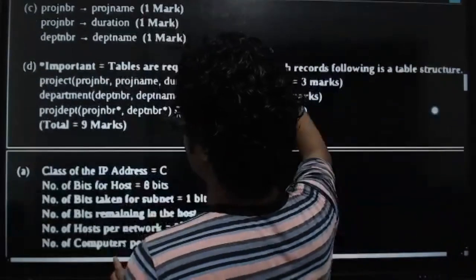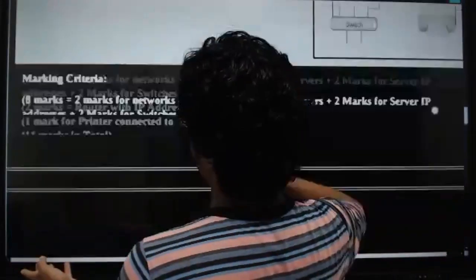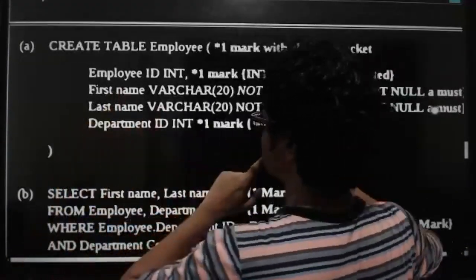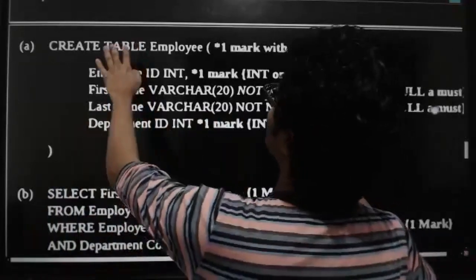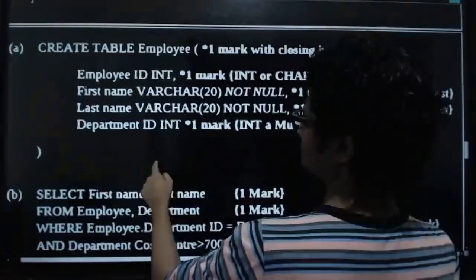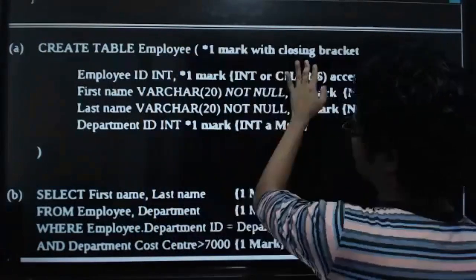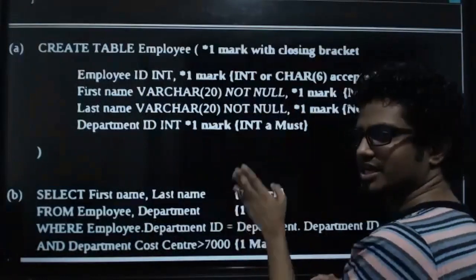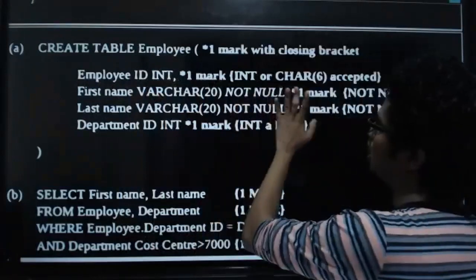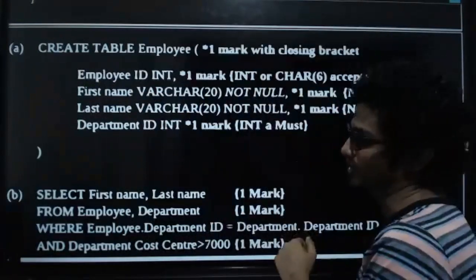So when we go for the create statement, let's see what the create statement is in the marking scheme. Yeah, this one. Create table employee. ID int or char6 is accepted. I have mentioned int or char6 is accepted. First name varchar 20, not null. Not null is a must because there are values in there.